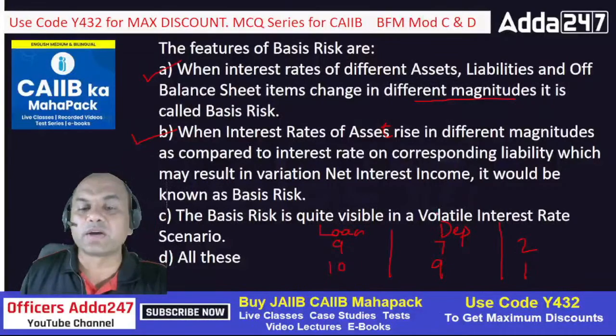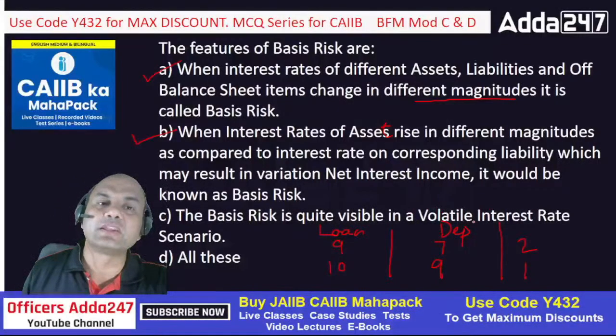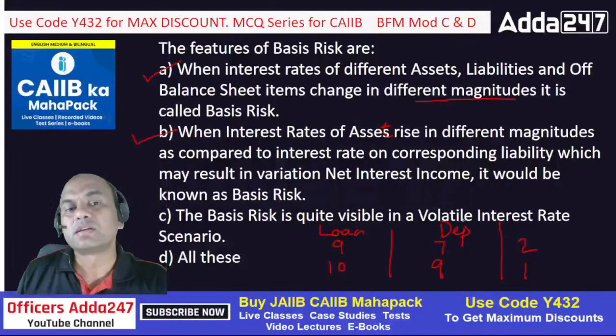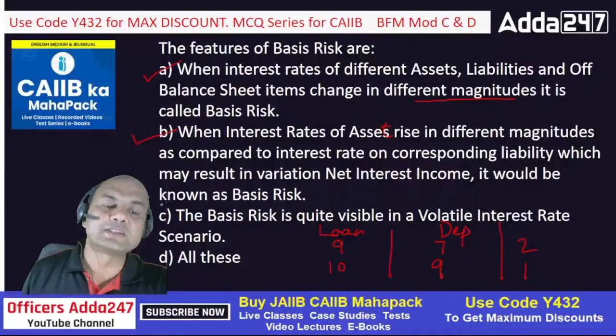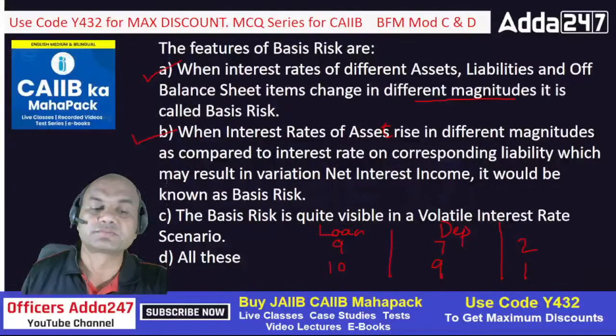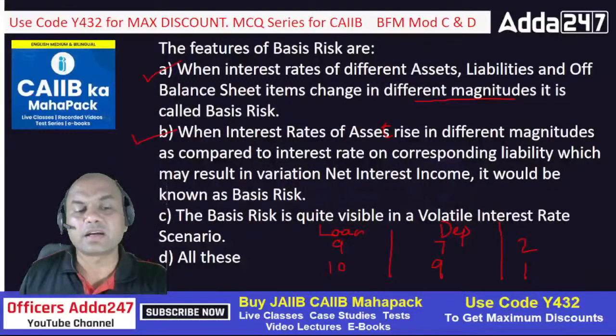The basis risk is quite visible in a volatile interest rate scenario. Volatile, huge changing interest rate. That happens generally when there is extreme inflation. In that case, it's a huge volatile scenario. So the answer is what? A, B, C or D, all of these. The answer is correct, D.